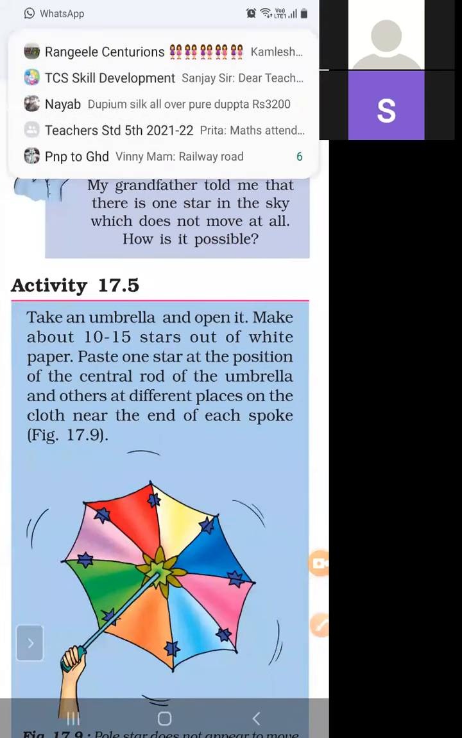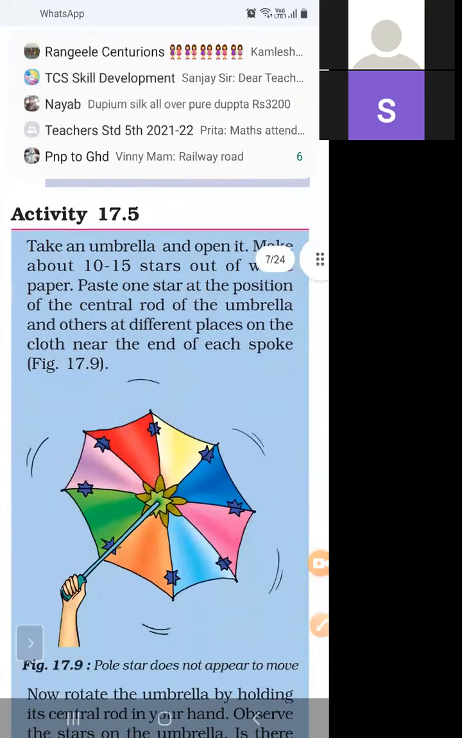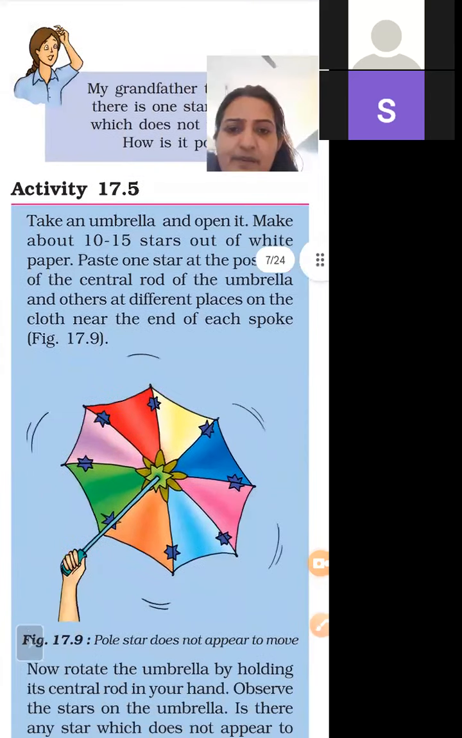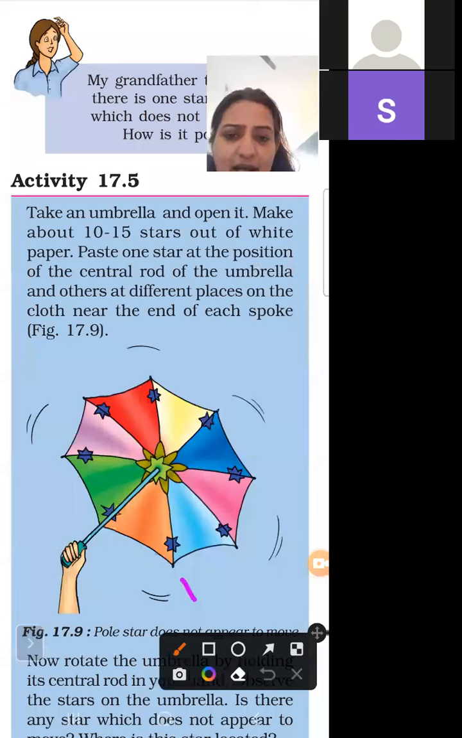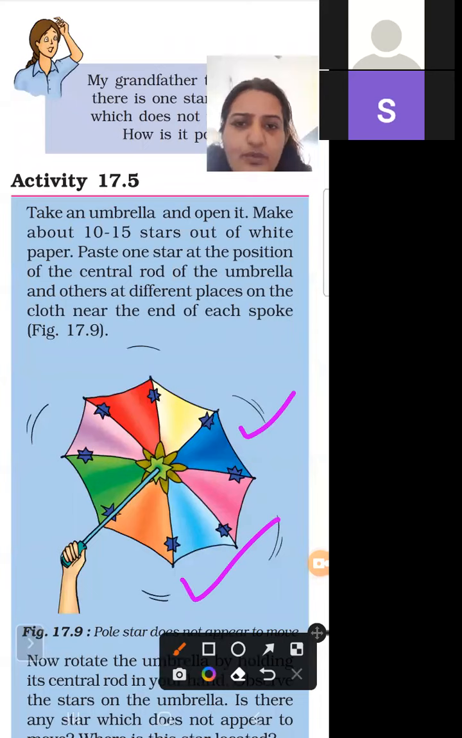So next is the activity for the pole star. This is a very simple activity. We are taking an umbrella and you have to open this umbrella. Make about 10 to 15 stars out of white paper and paste one of the stars on the central rod of the umbrella, and the others at different places on different spokes.